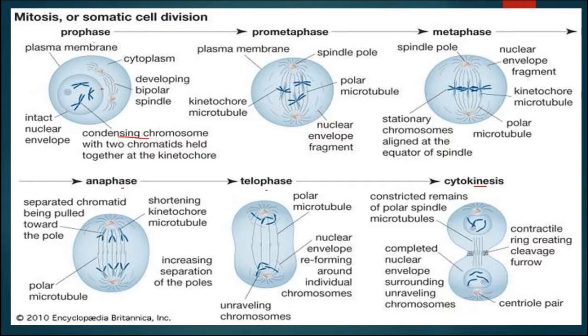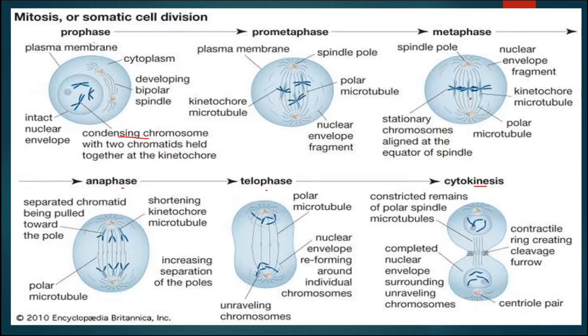In a plant cell, without centriole, the spindle fiber will form from the two poles. Then the nuclear membrane and nucleolus will disappear. Endoplasmic reticulum and Golgi apparatus will also disappear.